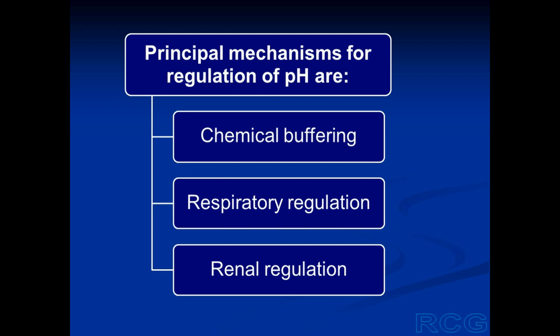The respiratory system also regulates the pH of different body fluids. And the third mechanism is renal regulation. The kidneys also have a major role in regulating the pH of the body fluids. We will look at each of these three mechanisms in the subsequent videos.